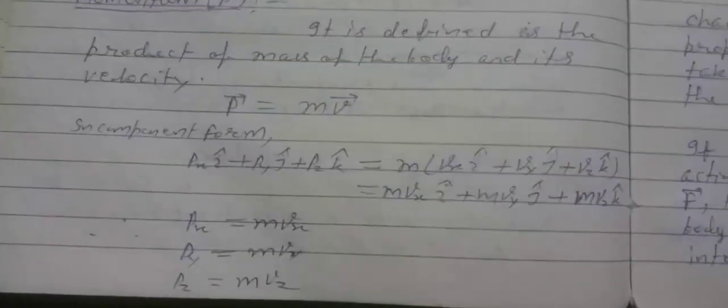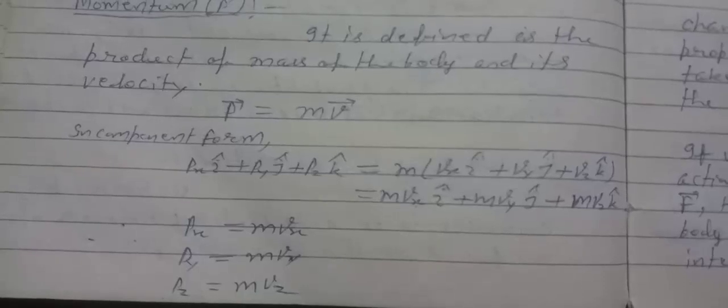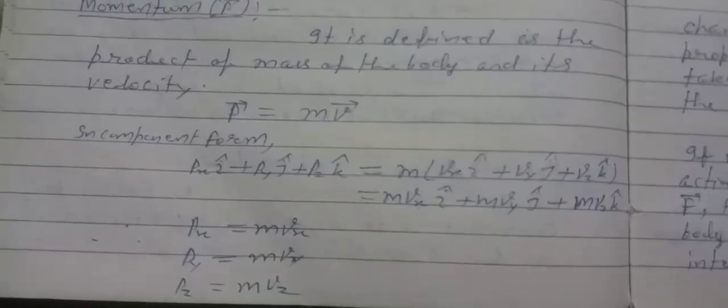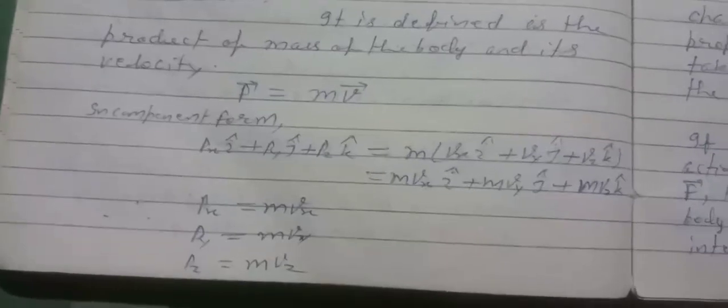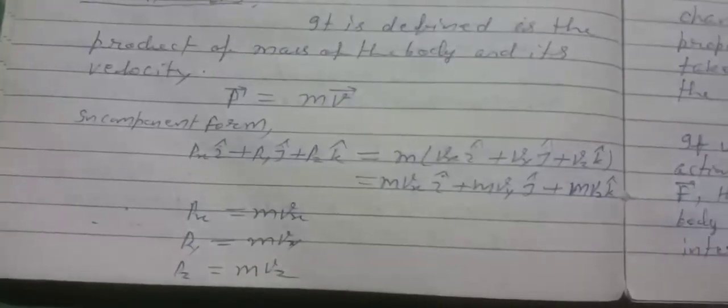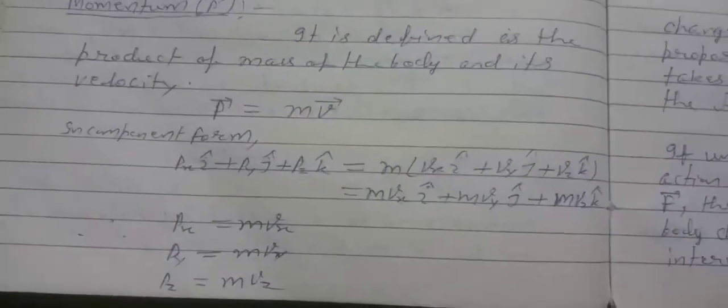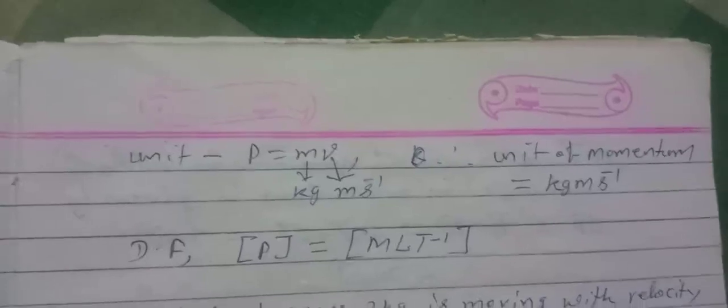So equating corresponding terms of i, j, k on both sides, we have px equals m into vx, py equals m into vy, pz equals m into vz. Now let's calculate the unit of p.